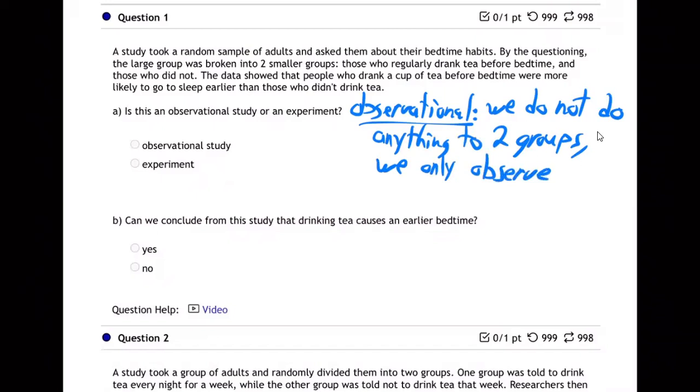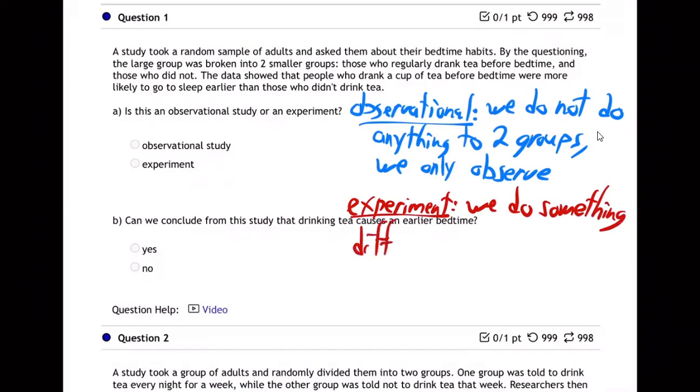Whereas in an experiment, we do something different to one group, and sometimes two groups, but good enough. We experiment on them. We do something different.